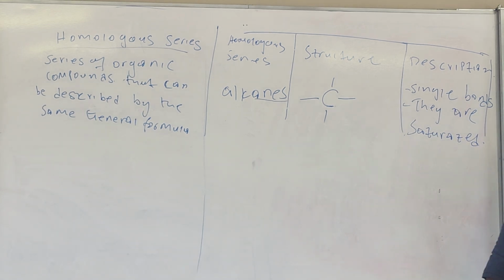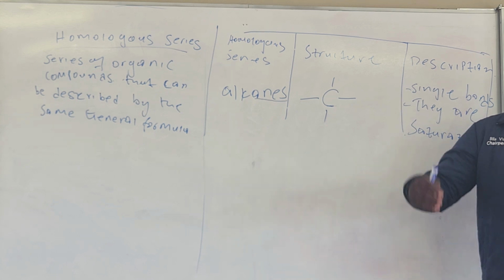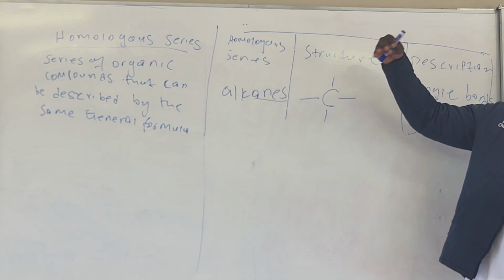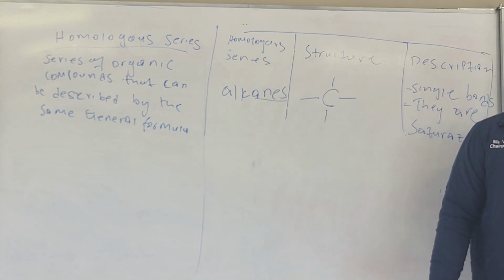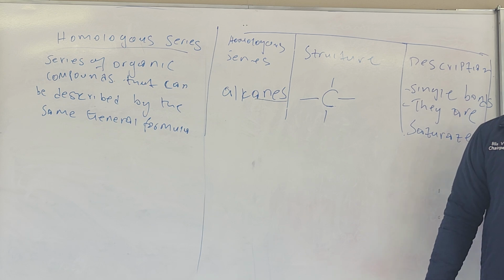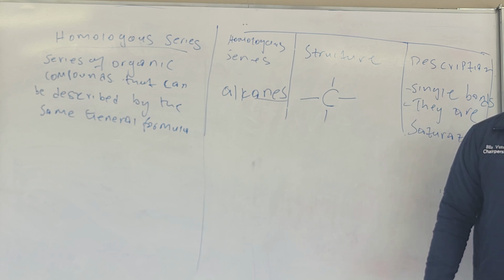Remember last year I told you about the halogens. Not the halogens, the elements in the last part of the periodic table, just closer to the halogens. They are the noble gases, right? They are saturated.